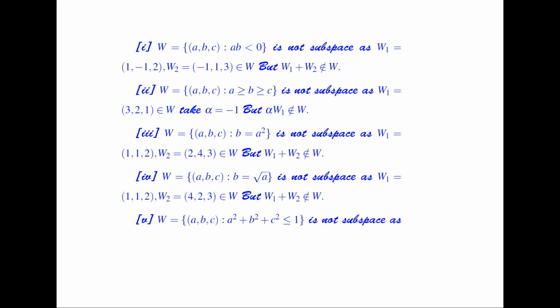So it is also not a subspace. Now, the next example: if I consider W as a collection of (a, b, c) such that b is equal to the square root of a, is this a subspace?